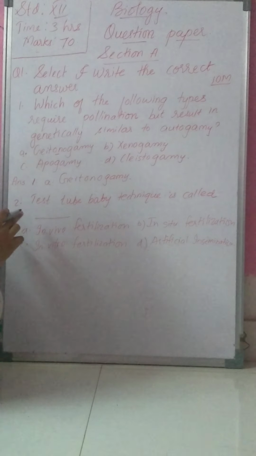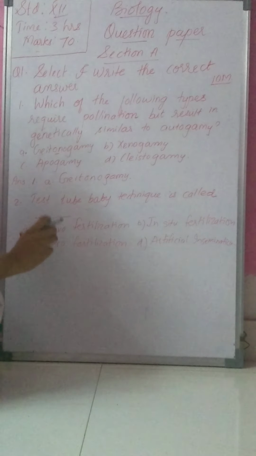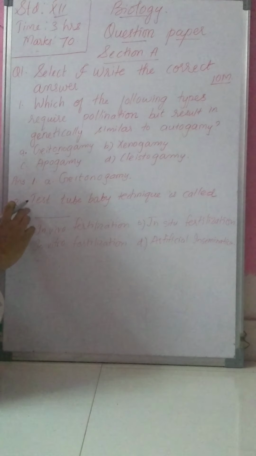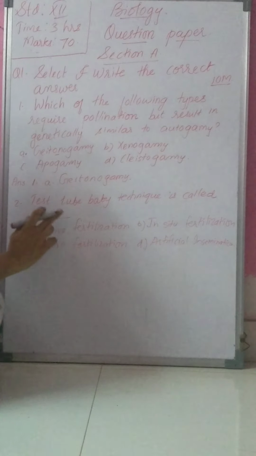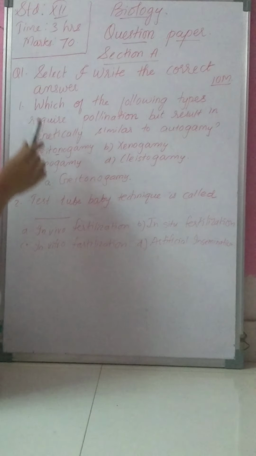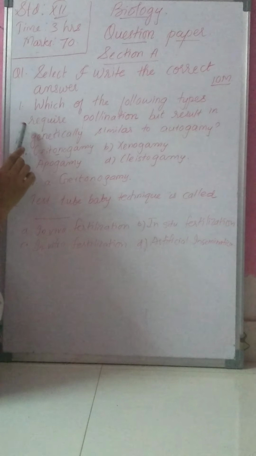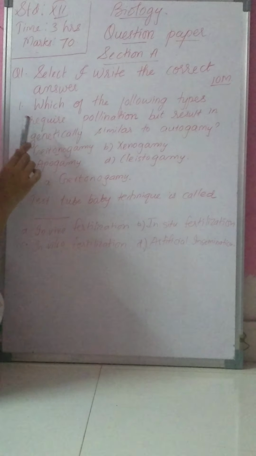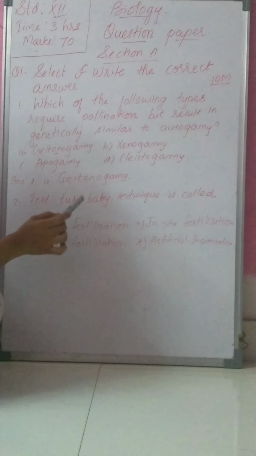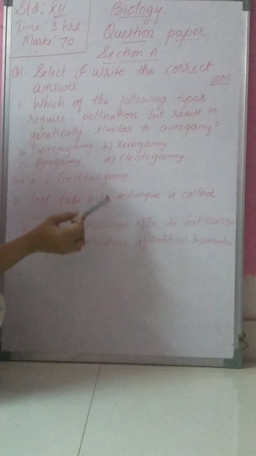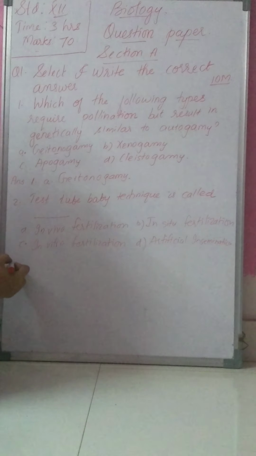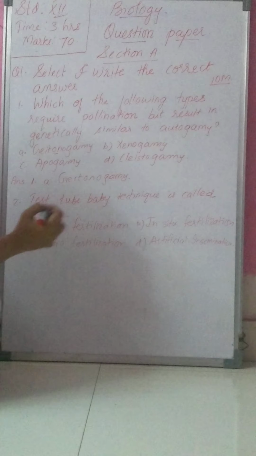Now the correct answer for this question, that is test tube baby technique. This question we will get in chapter number 2, that is reproduction in lower and higher animals. The previous question was in chapter number 1, reproduction in lower and higher plants, and this one is in reproduction in lower and higher animals. So the correct answer is C, in vitro fertilization.